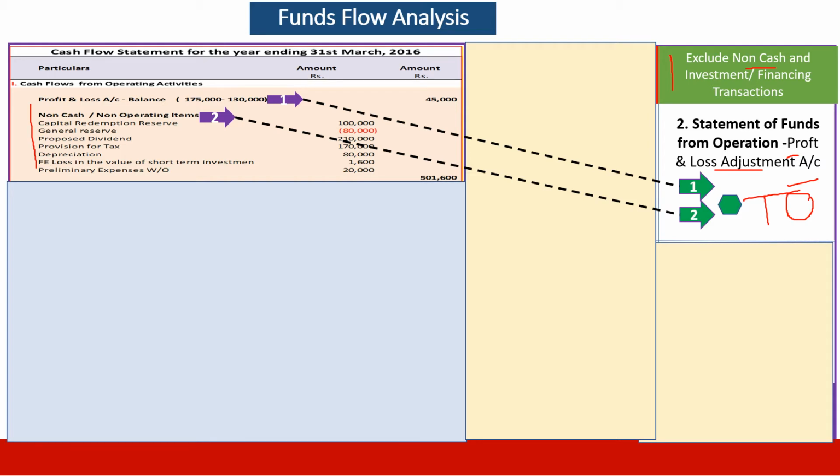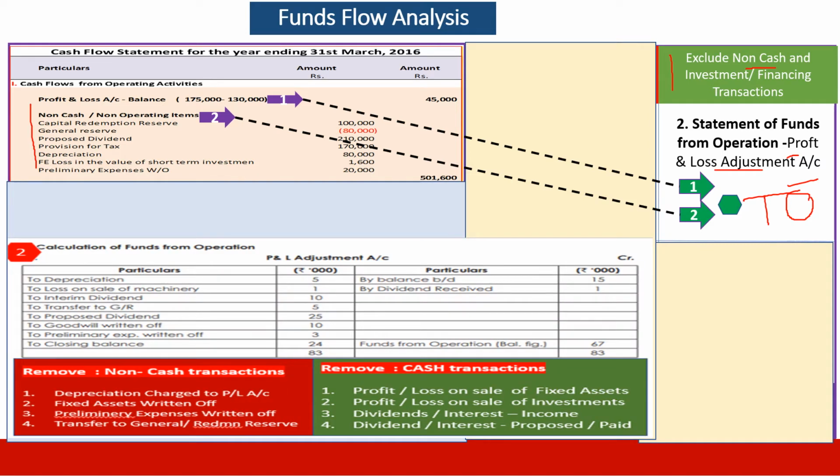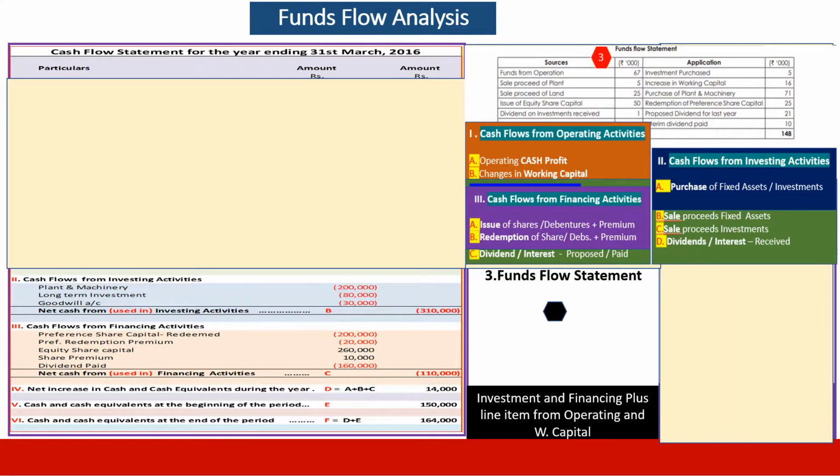That is the second statement, and the statement appears like this: opening balance of profit and loss account, closing balance of profit and loss account, loss on sale of machinery, interim dividend, transfer to general reserve, all non-cash items, and items relating to dividend and interest which are being put here. For relocation in case of cash flow, here we are taking it as statement of funds from operations, exactly the top portion of the cash flow.